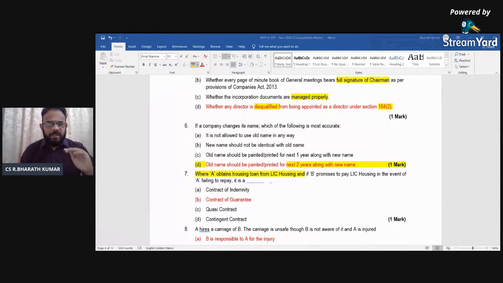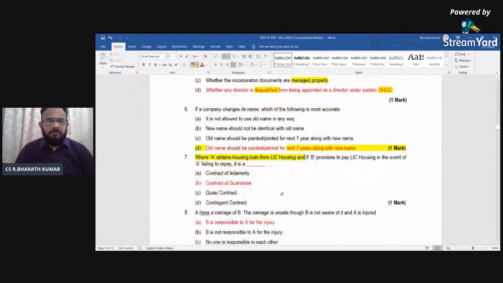You will have to check whether it is 2 people or 3 people. When it is going to be 2 people, indemnity. When the principal debtor is going to be protected by the surety against the creditor, then it becomes guarantee. See the point here. If that fellow is not able to pay, but this fellow has promised to pay in his default, then automatically guarantee will come into picture.